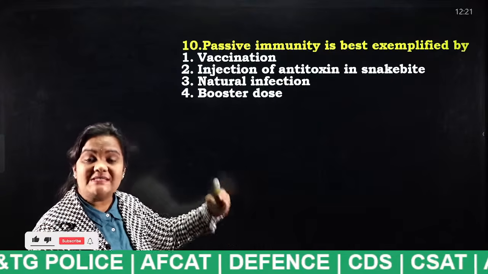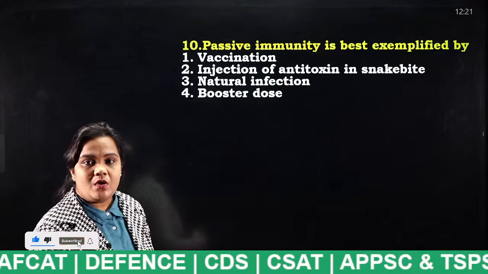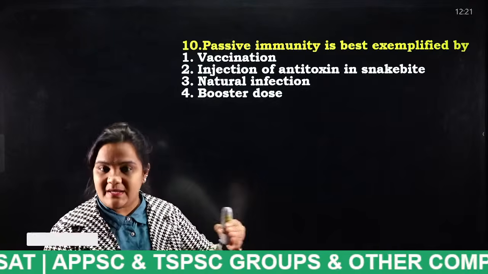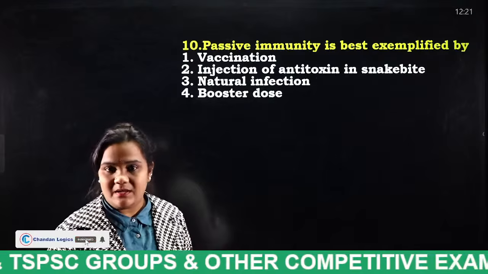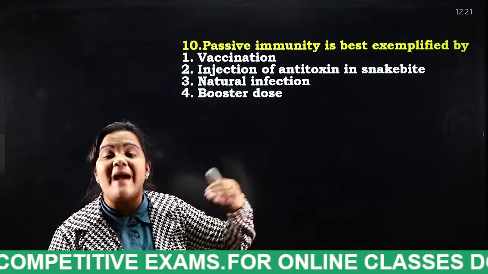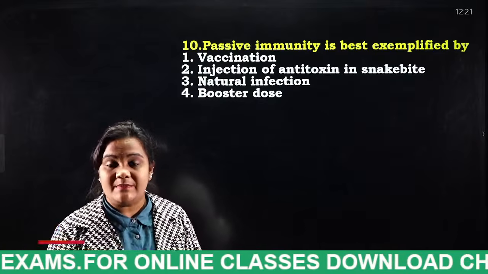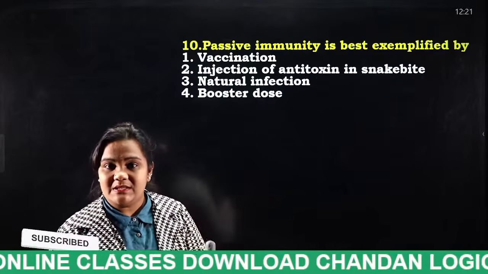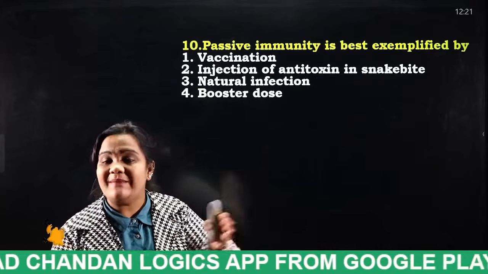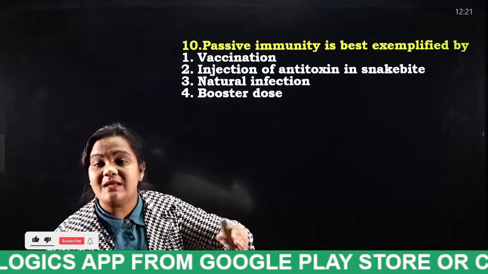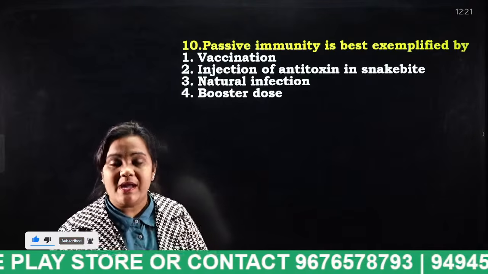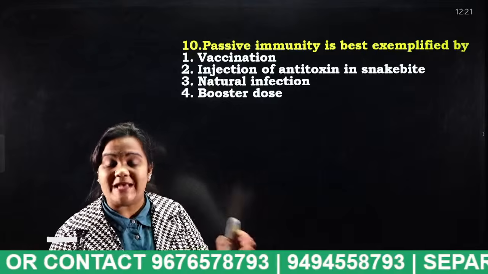For example, when we are born or when we are kids, the polio vaccine is given to all kids. That is nothing but giving passive immunity to us. In the upcoming days, there is no chance of a person being affected by polio, because he has already been given immunity to face the polio virus. That is passive immunity.